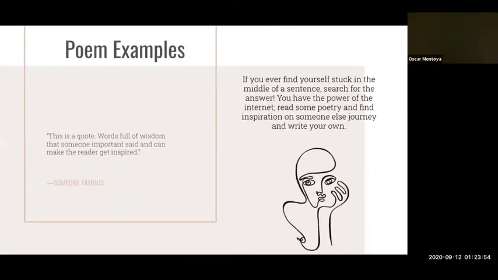However, I understand that sometimes it's hard to create a poem even with a structure base. So if you find yourself stuck in the middle of the sentence, search for the answer. You have the power of the internet. Read some poetry and find inspiration on someone else's journey and write on your own. When I was trying to Google the examples to put on this PowerPoint, I realized the assignment was too vague. So instead of me giving you examples, I will give you more or less examples to Google.